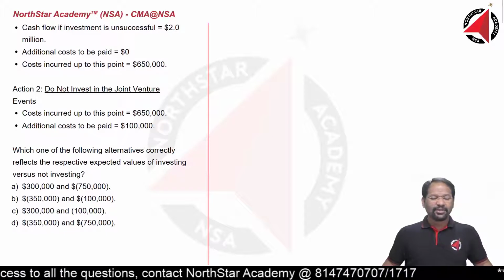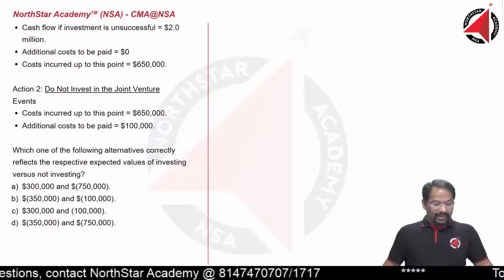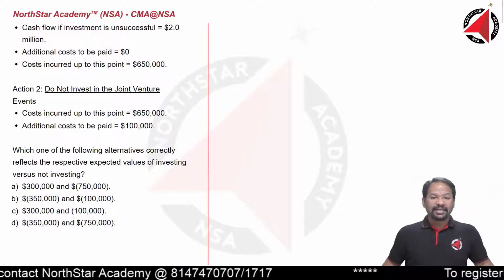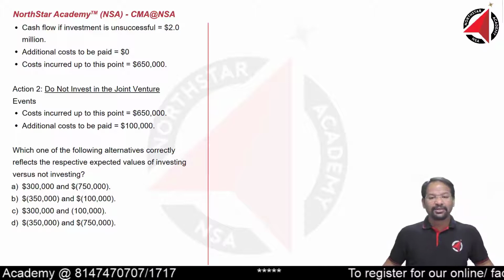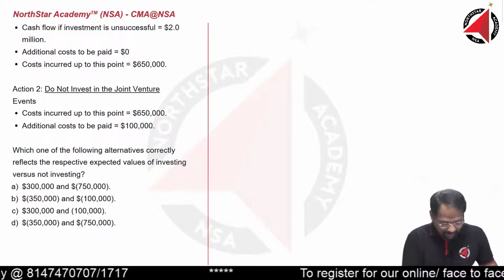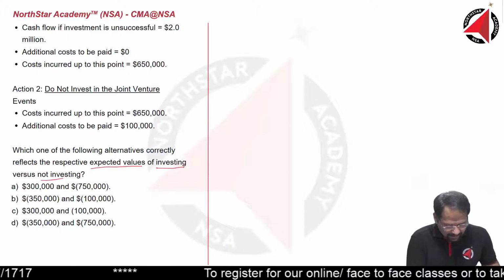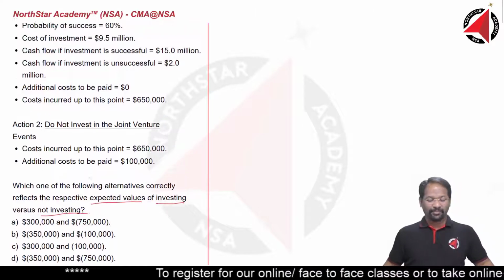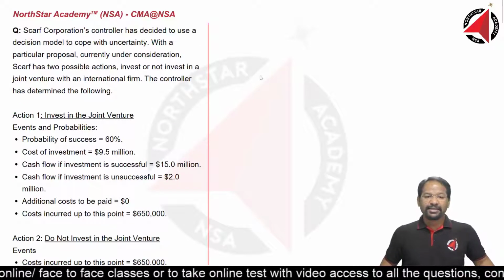And finally, the question asks which one of the following alternatives correctly reflects the respective expected values of investing versus not investing. So we need to calculate expected values of investing and not investing. Let's look into action 1: invest in the joint venture.